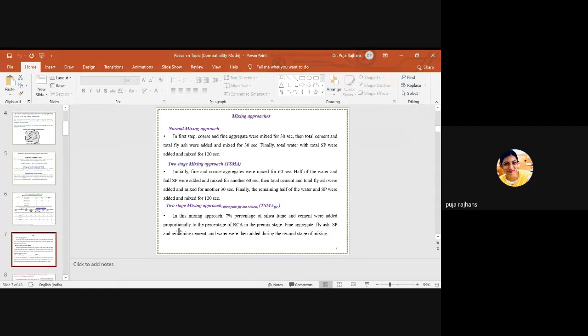In self-compacting concrete, superplasticizer is a must because we need to achieve flowability. So finally we add water and plasticizer, and that gives the normal mixing approach.